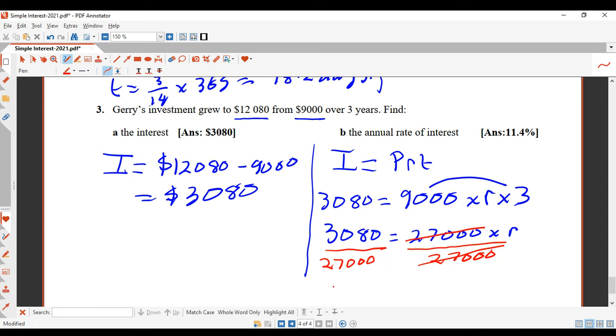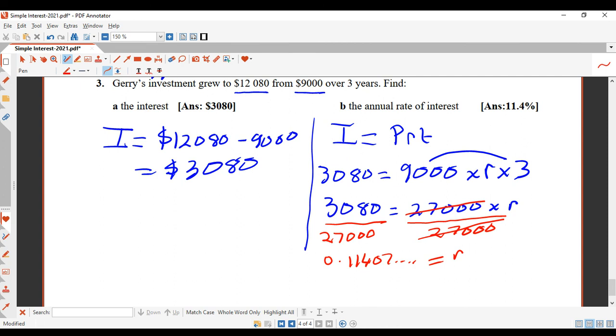Should get 0.114. So you're going to get 0.11407, and it keeps going. So that's equal to R. Now, what do we want? We want the interest rate as a percentage. So I'm going to times this by 100. That's going to give you R is equal to, to 1 decimal place, 11.4, and don't forget to put the percent sign. Okay, and that's it.